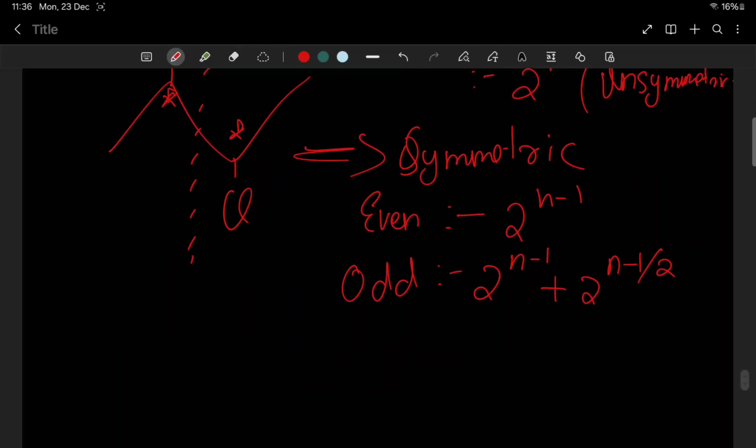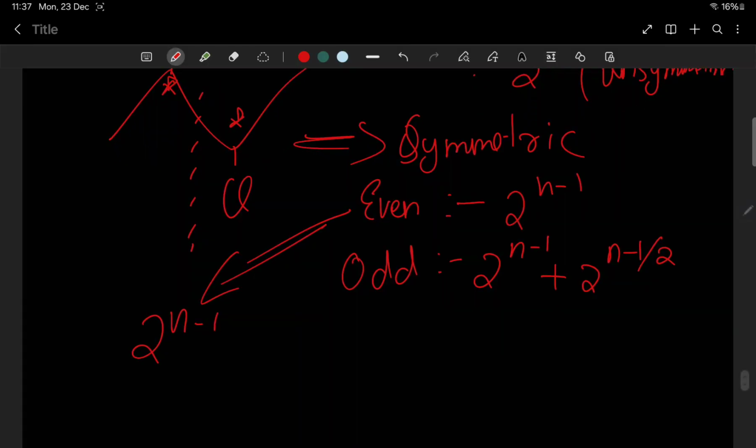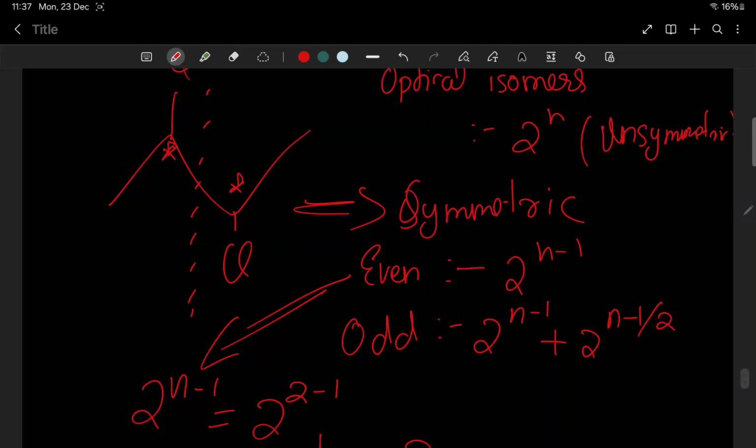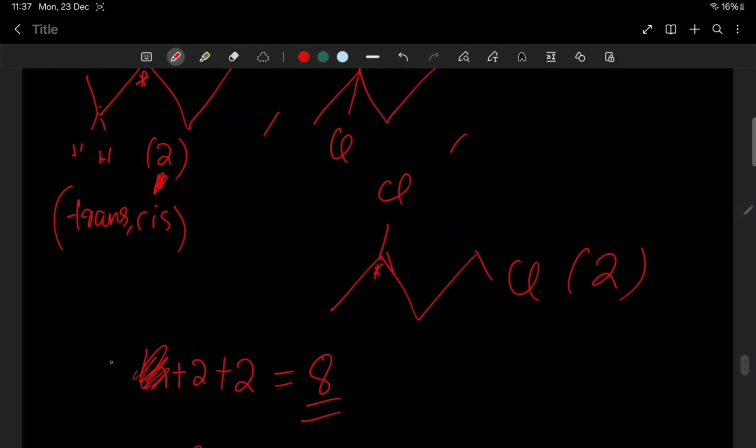Yes. So here the number of chiral carbon is even, right? So it will become 2 raised to n minus 1. That is 2 raised to 2 minus 1, that is 2 raised to 1, that is 2. Only 2 chiral carbon. 2 optical isomers will be in there in this case. That is why this 4 we should cut and make it 2. Hence it will become 6. So that's the thing we went wrong.